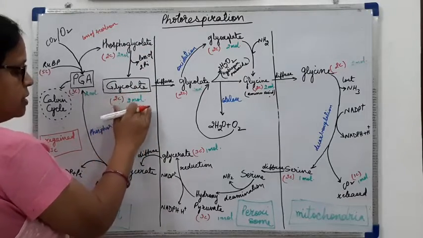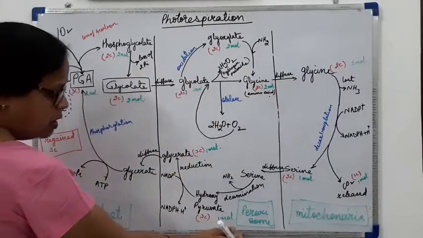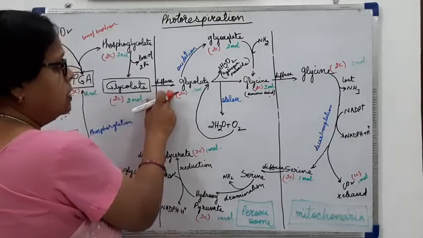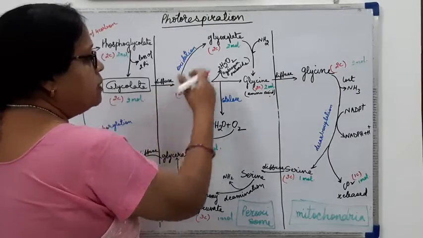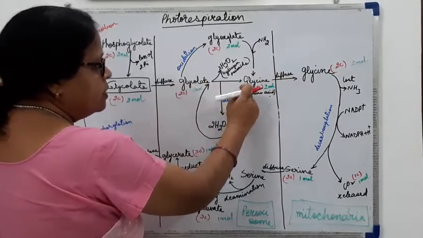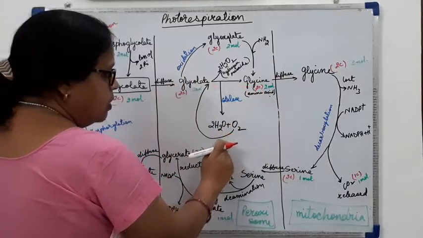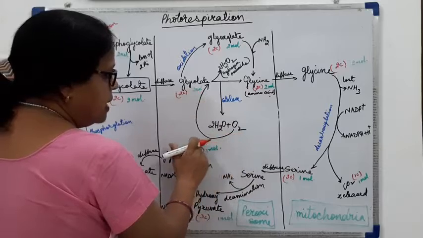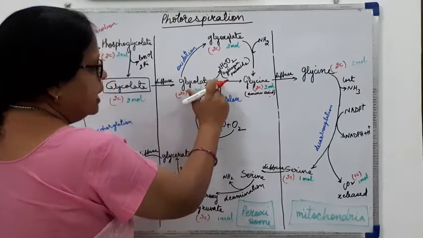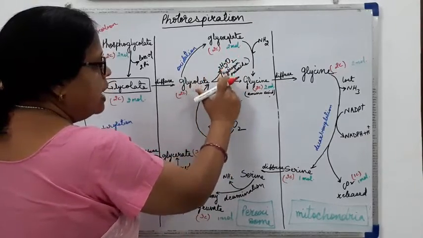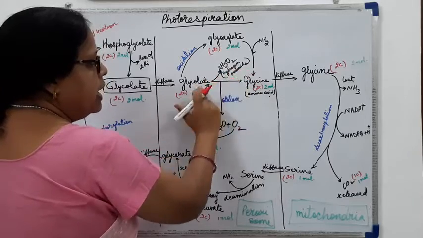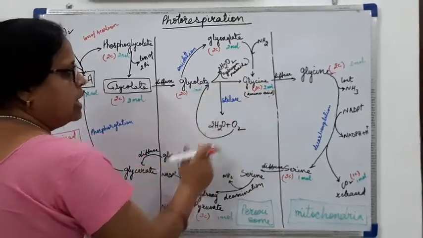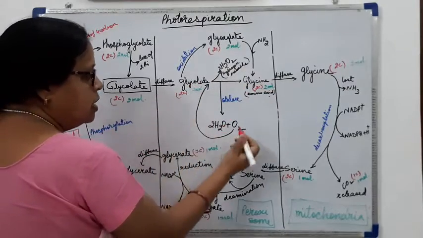This glycolate will diffuse into the peroxisome, and this glycolate will become glycine by the oxidation process, meaning it will combine with oxygen, and by the release of hydrogen peroxide it will get converted into glycine. Again, what is happening here?